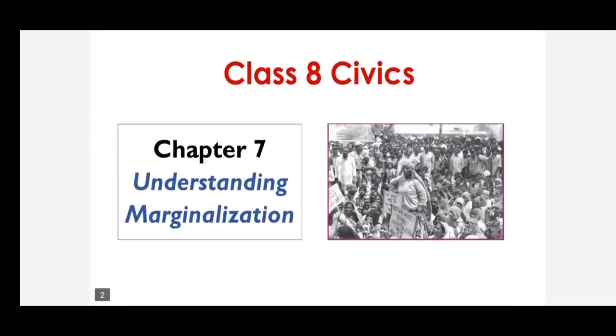Yeah, we are discussing in civics class about understanding marginalization. So, what's the meaning of marginalized? It means being discriminated against or being separated from the original community or the local community.